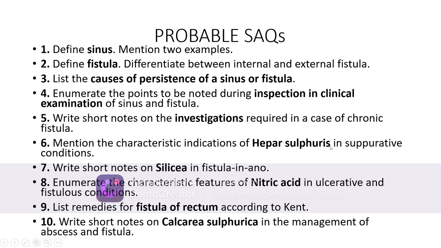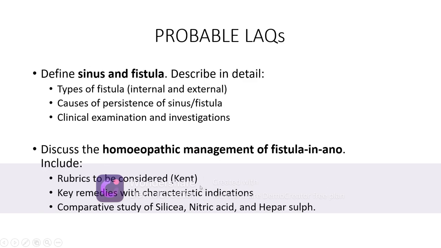Mention characteristic indications of Hepar sulph in suppurative condition. Write a short note on Silicea. Enumerate characteristic features of Nitric acid. List remedies for fistula of rectum. Write short notes on Calcarea sulph in management of abscess and fistula. So, probable LAQs. Define sinus and fistula.